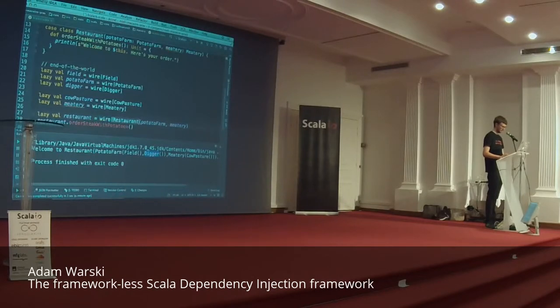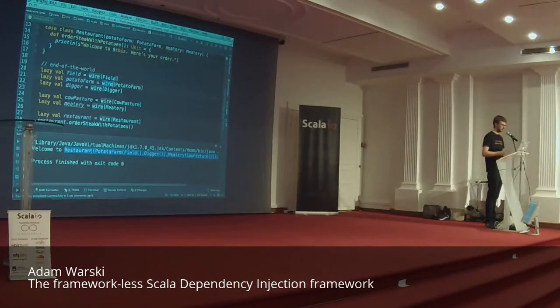Okay, and like that. Okay, so first let's try running that and we'll see if we get more or less the same result. Like we do, we still have the same object graph as before. Okay, so what happened? So wire is a macro, which means that it runs at compile time. And what it does is it generates the new instantiation code, the new instance creation code that we have seen before.